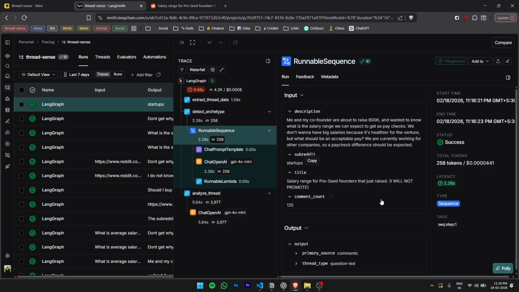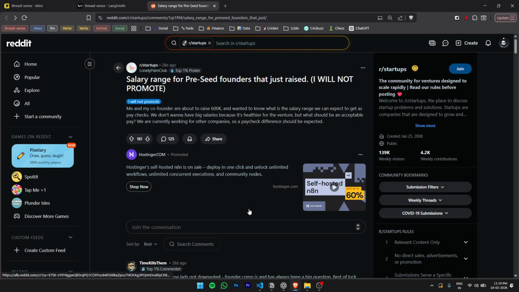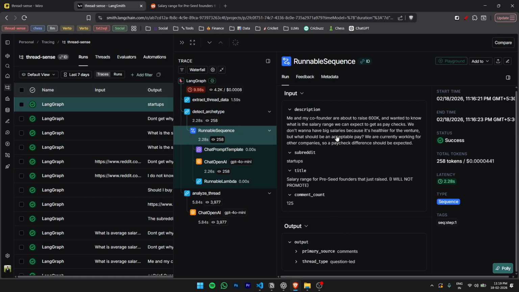So we pass in these four details, right? And the output we expect is the primary source, which is comments, and the thread type, which is question led, and that's quite accurate, I guess. Here if you remember, we have been following the same single example. Here the user is asking some question, and the majority of the discussion is from here. So this will form the core understanding for the LLM before proceeding with the answers.